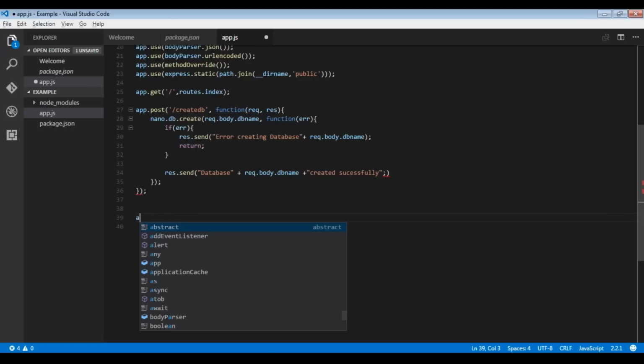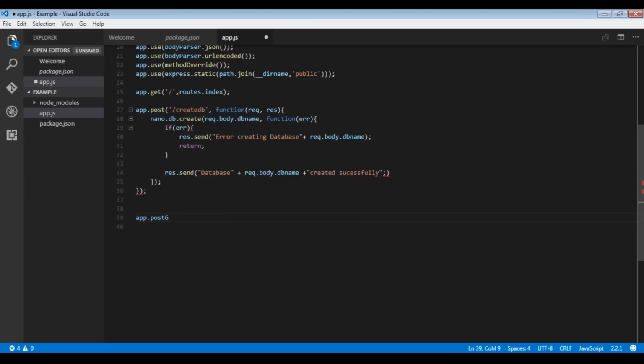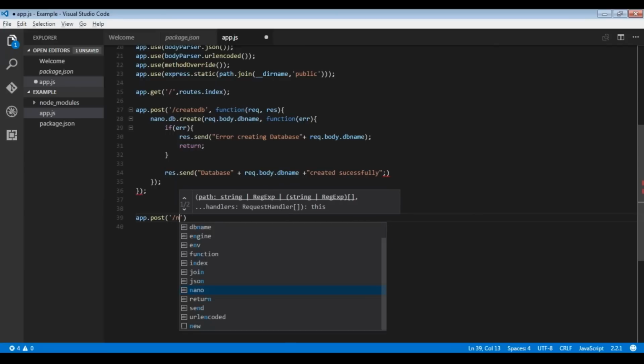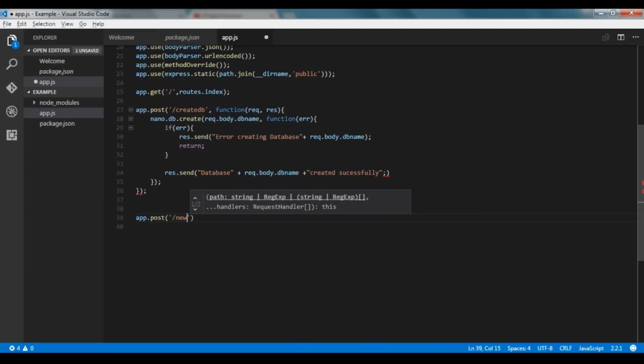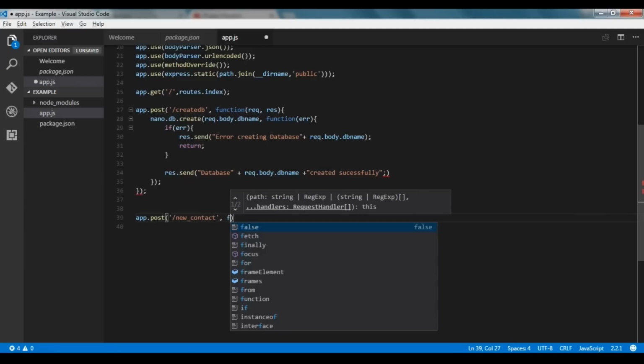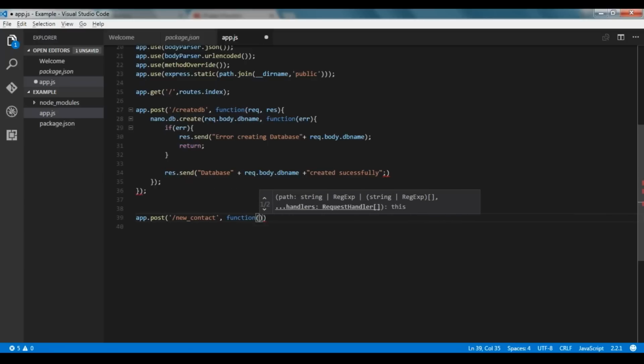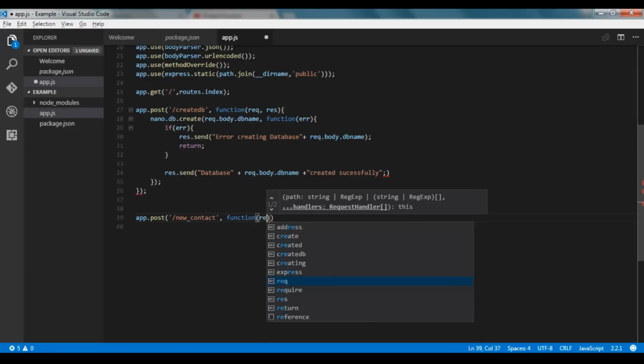Now we'll again create app.post, and this will be for the new contacts that we are inserting. So new_contact. And then again, similarly, we'll go with the callback function. The function should take request and response.